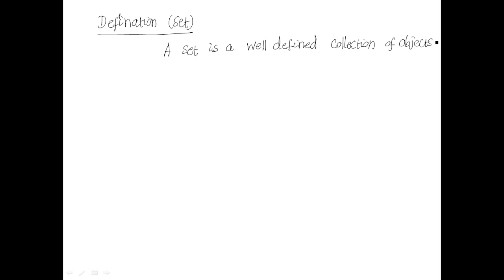But remember, suppose you take the elements 1, 2, 1, 3, and what about 1, 2, 3? Are these two sets the same?